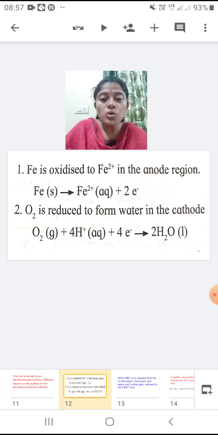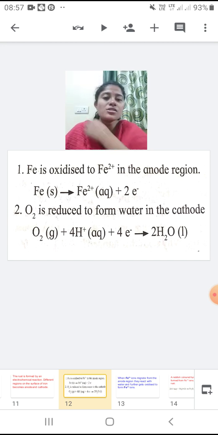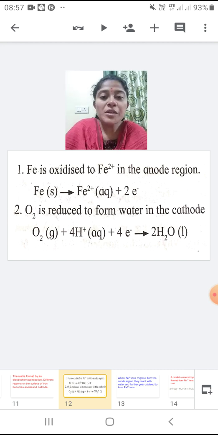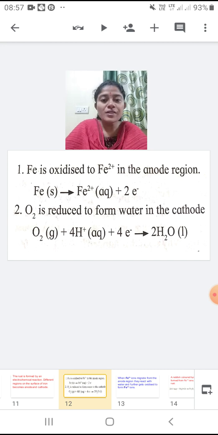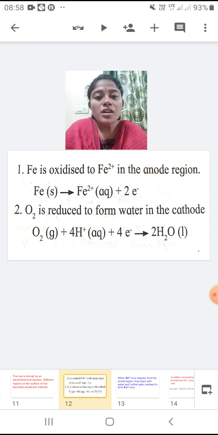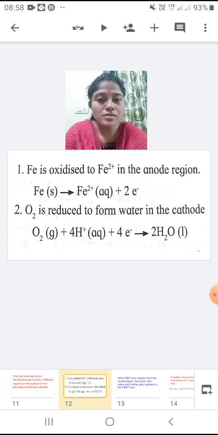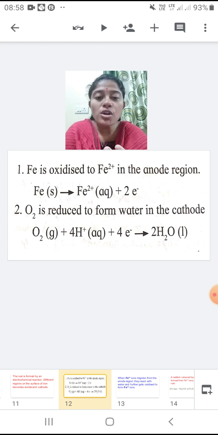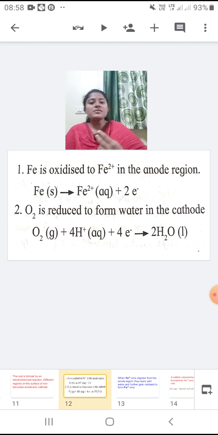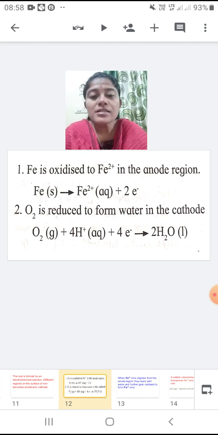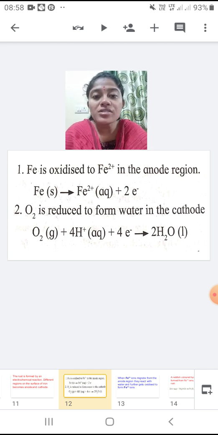We have seen one more definition of oxidation, that was loss of electrons, if you remember. So here Fe is oxidized to Fe2+. That means iron has lost its 2 electrons, and as it has lost its 2 electrons, it becomes Fe2+. This happens in the anode region.